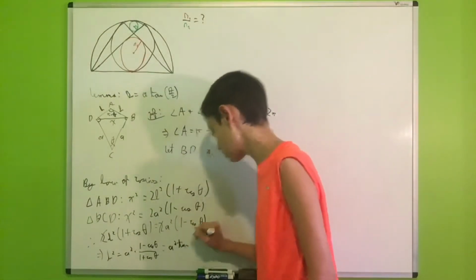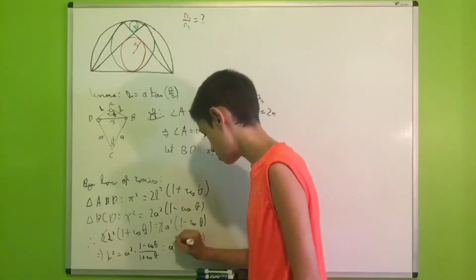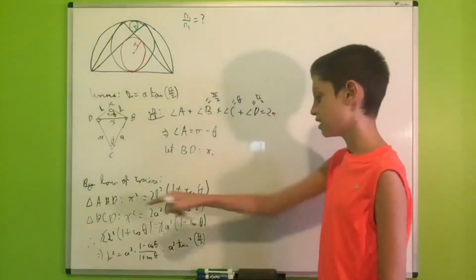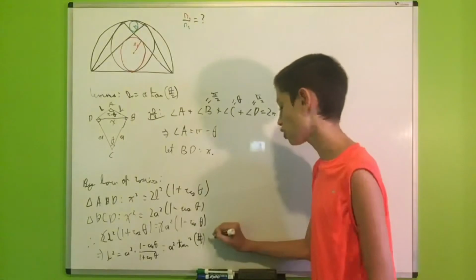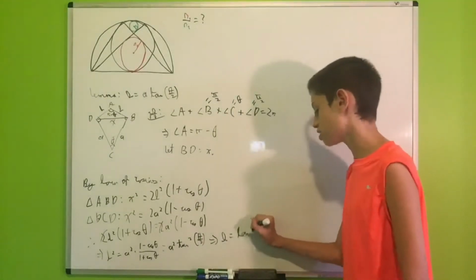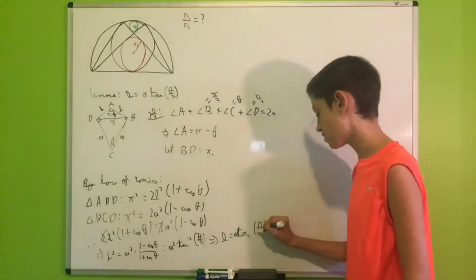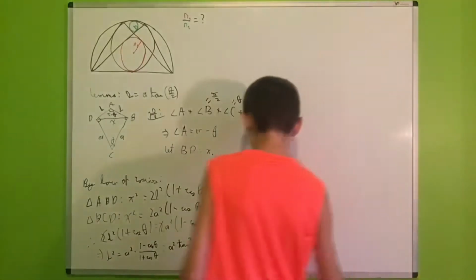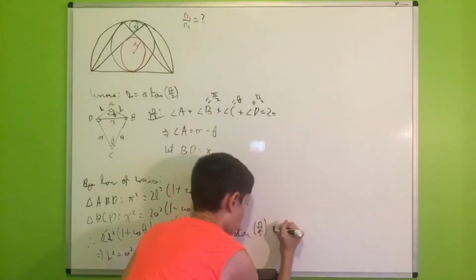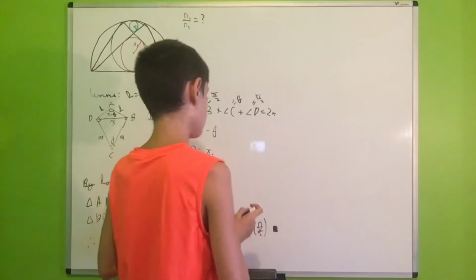So a squared tangent squared theta over 2. Oh, that 2 was not so nice. And then we can just take the positive square root on both sides to give us that b is equal to a times the tangent of theta over 2, which is exactly the result that we are seeking for our lemma. Therefore, we can put a QED on this one.